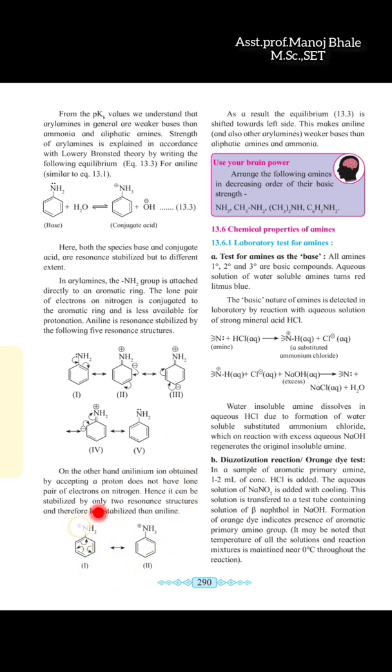In this example, you can observe the anilinium, which is obtained by accepting electrons, and which has lone pairs of electrons stabilized by resonance. So these are less stable than aniline. Less stable means less basic. So this is another reason which is also given there. So what is our conclusion? Aryl amines are weaker bases than ammonia and also than the aliphatic amines.